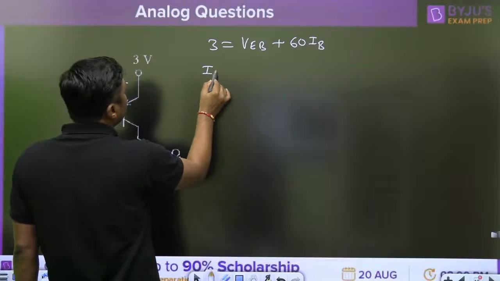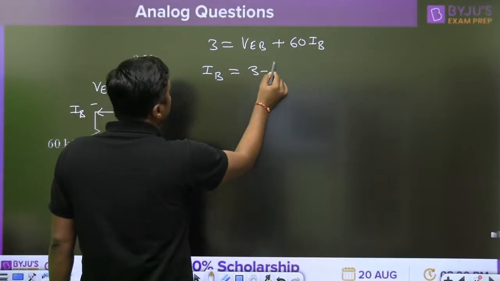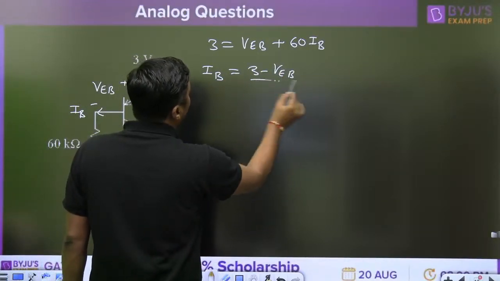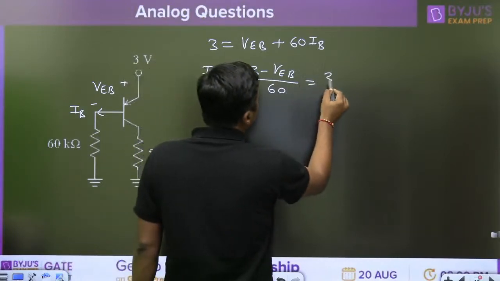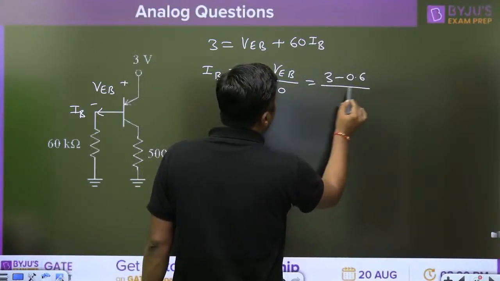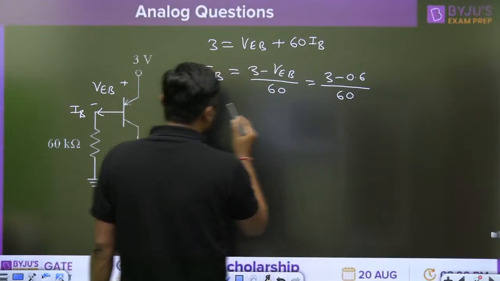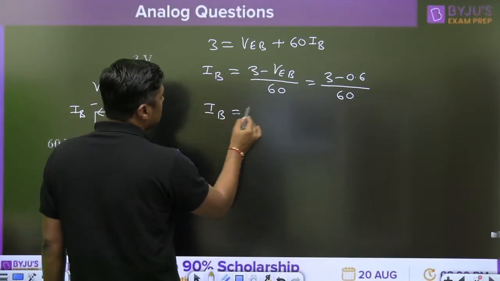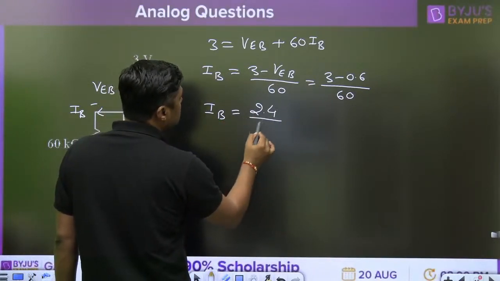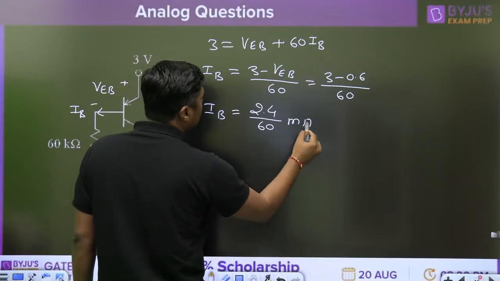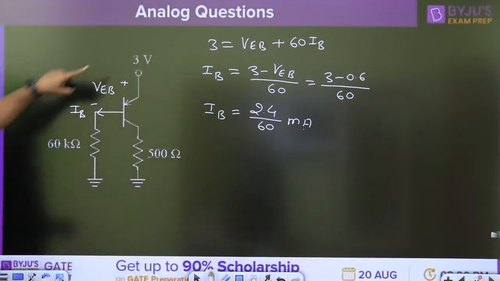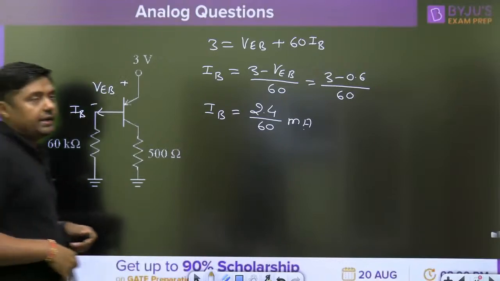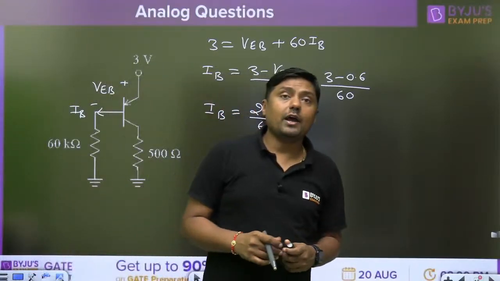What is the value of the IB? 3 minus VEB upon 60. 3 minus 0.6 upon 60. You can calculate: 2.4 upon 60 milliampere. Why milliampere? Because the resistor is in kilo ohm and the voltage is in volt. So this is the value of IB.